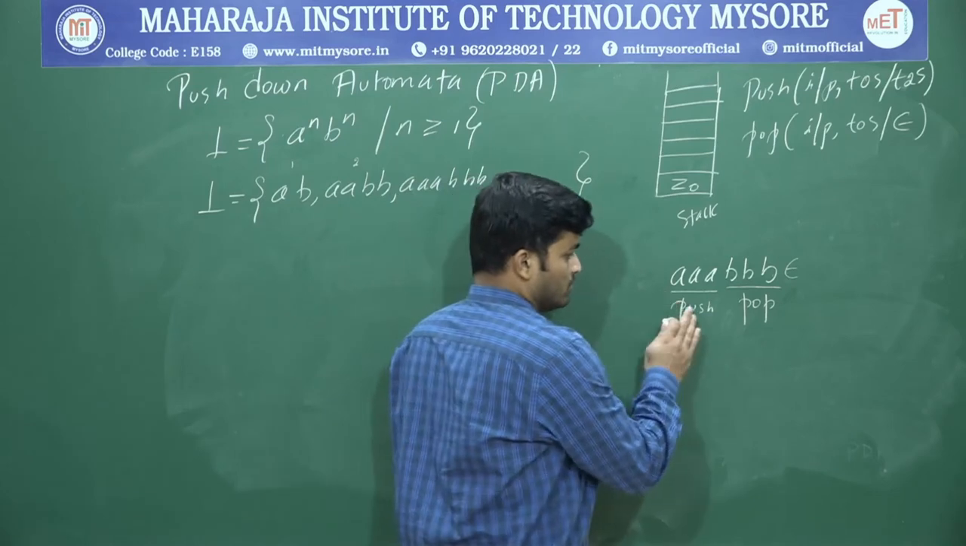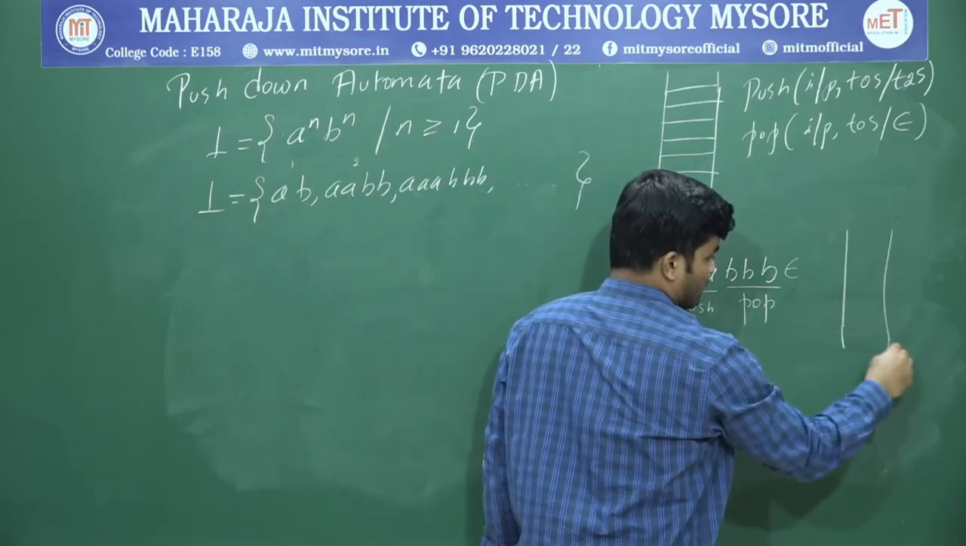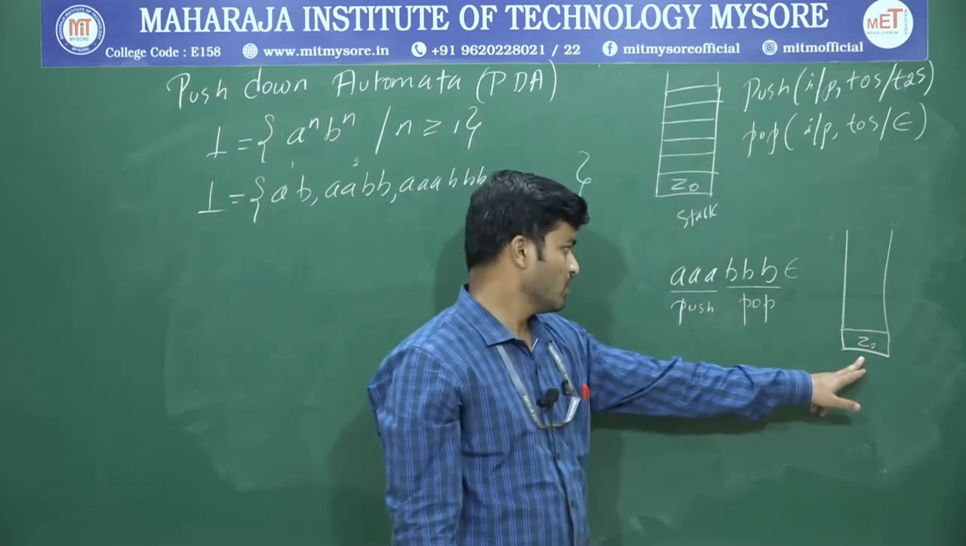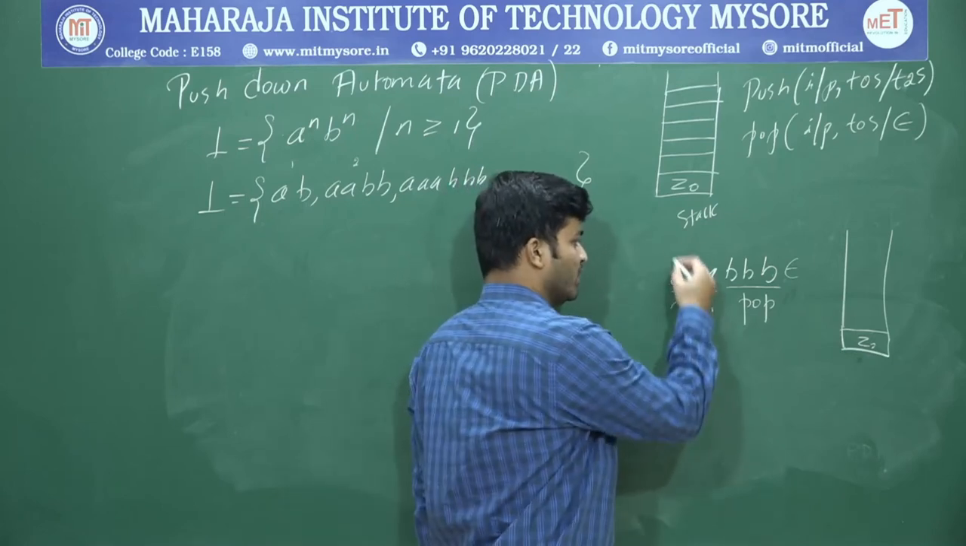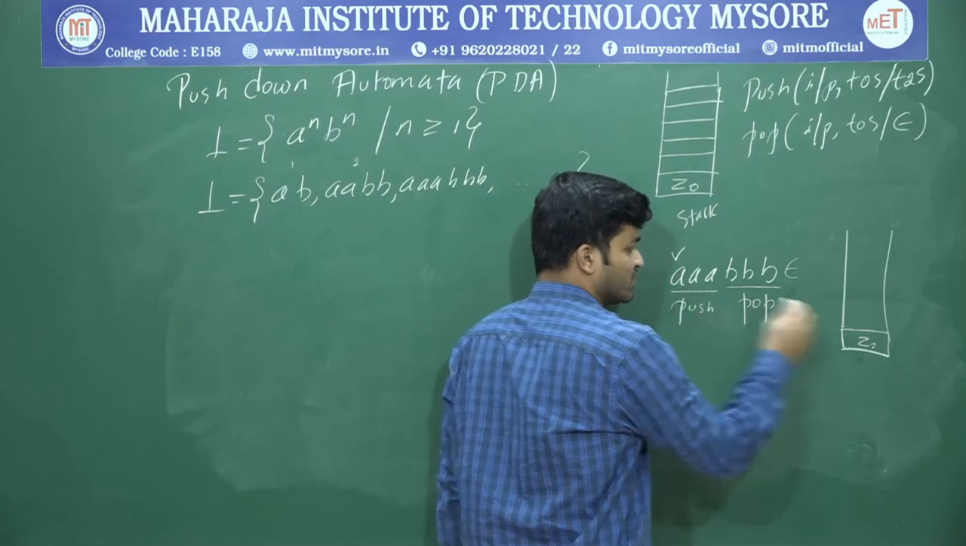So this is our string. I will take a stack which initially contains z0, or the top of the stack is z0. Now what is our input? Input is a. Whenever I get an a, what operation am I going to perform? Push. I am going to push this first a onto the top of the stack.